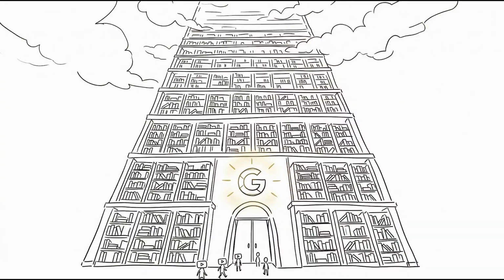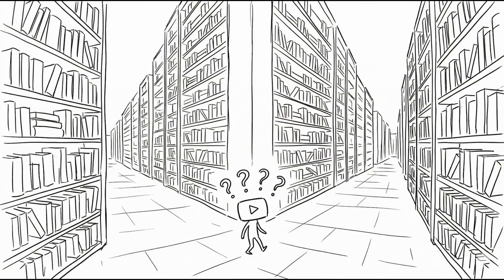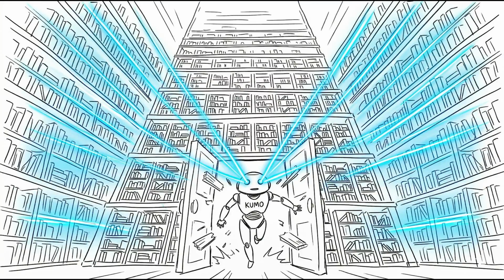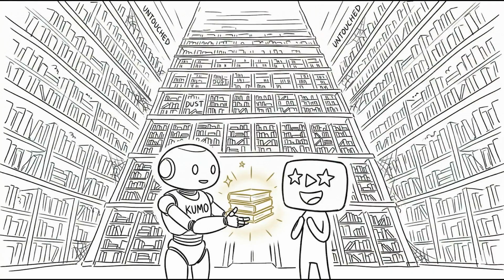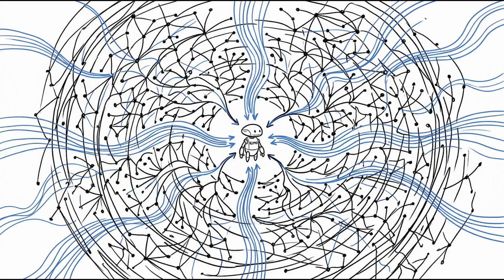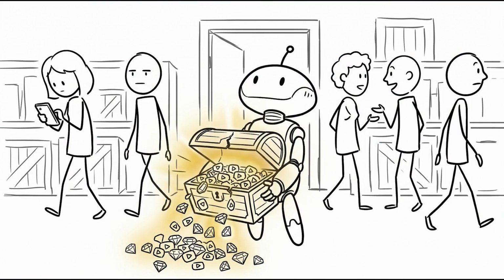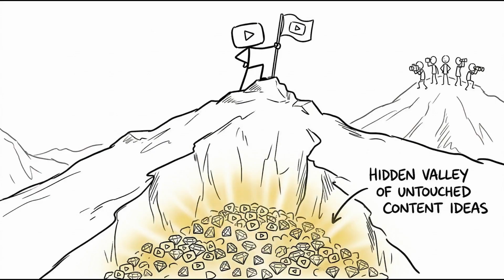Now, for those of you that don't know what that is, think of Google like a library with 1 billion books. Right now, you're walking through the aisles hoping you find something good. Kumo walks in, scans every shelf in 2 seconds, and tells you which books nobody's checked out yet. So yes, Kumo scans millions of topics inside Google's actual database and comes back with hidden niches that nobody's making videos about yet. You're not guessing anymore. You're finding what's already there, but nobody's found.